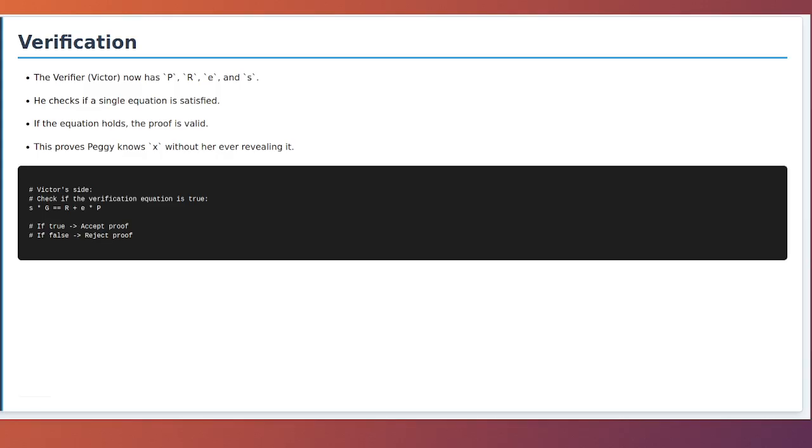He computes both sides of the equation independently. On the left side, he computes s times G. On the right side, he computes e times P and adds the result to the point R.